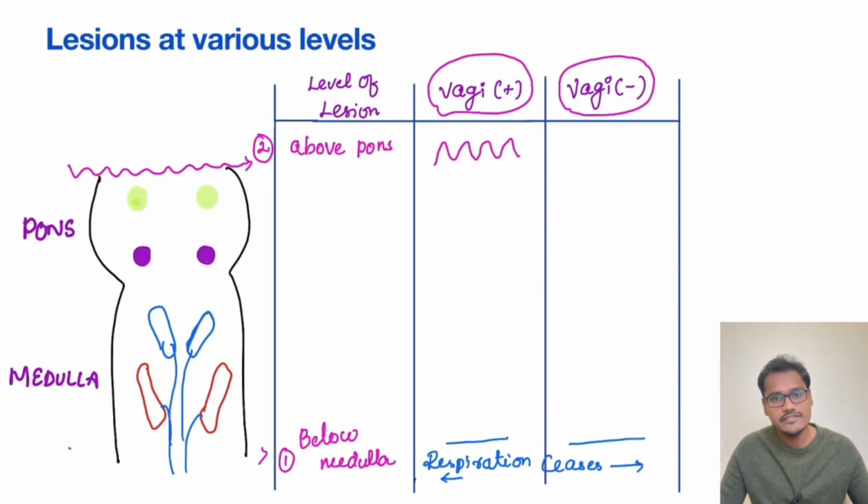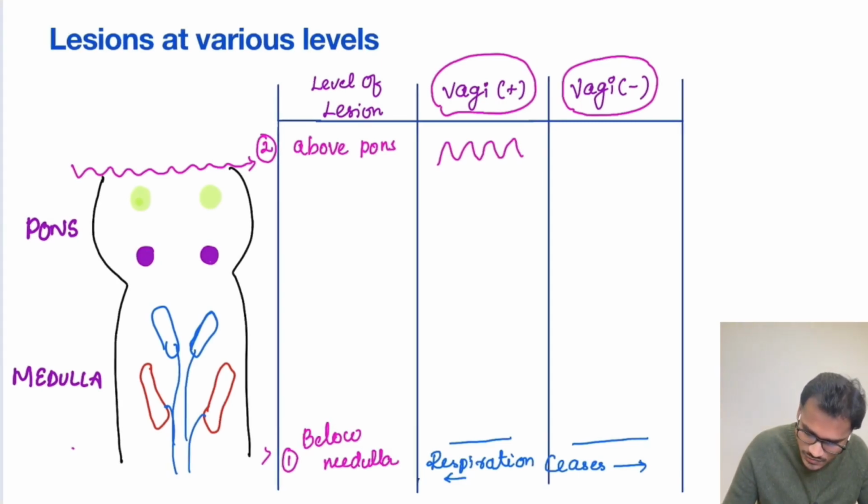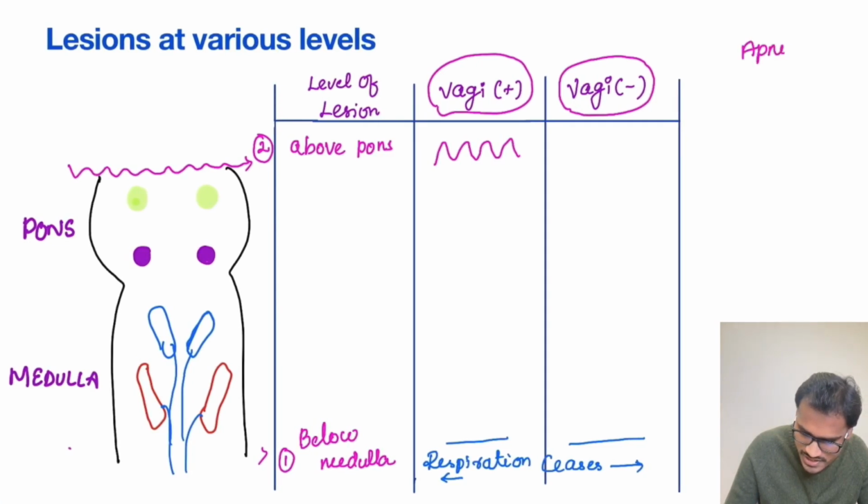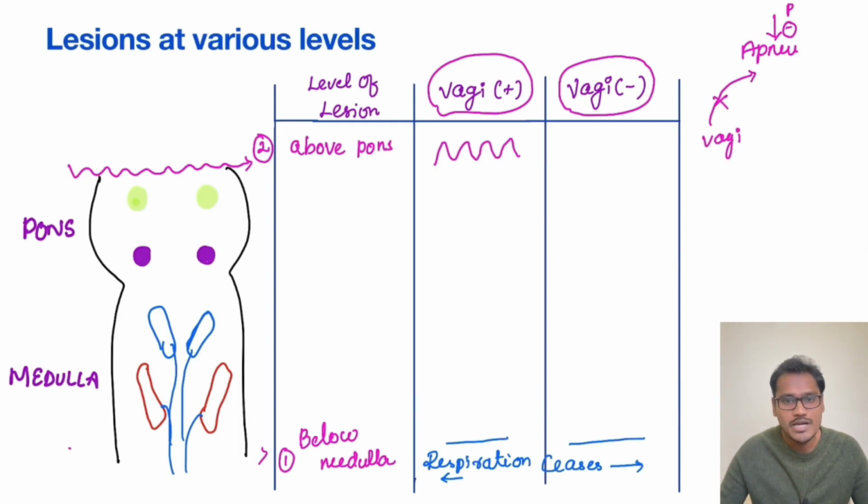But what happens when the vagal is cut? What vagal was doing to the apneustic center? So let's revise again. The apneustic center is controlled by the pneumotaxic center as well as the vagal. Now I am saying this vagal is cut. So can it stop the apneustic center? No. But is there any other person who is stopping it? Yes, that is the pneumotaxic center. But I told you both are needed to give a smooth inspiration. So only one control is available now, that is our pneumotaxic center.